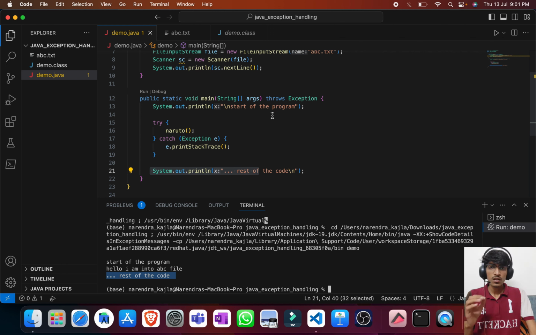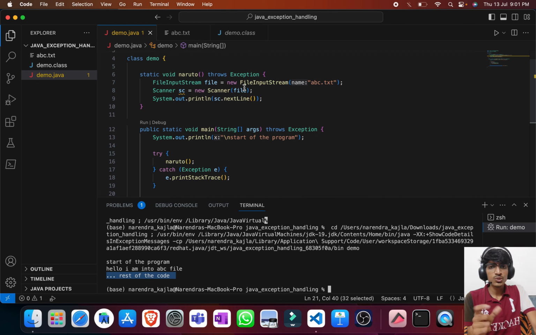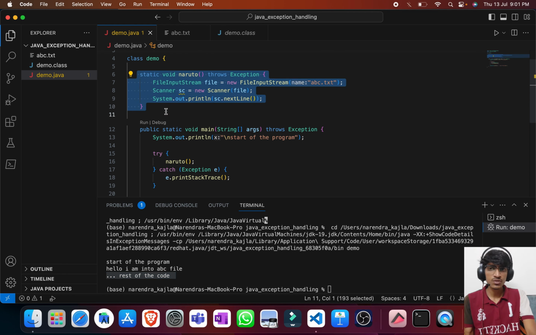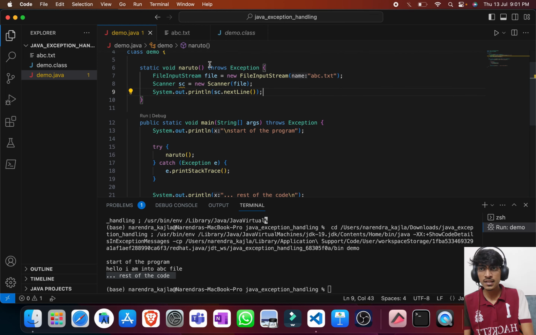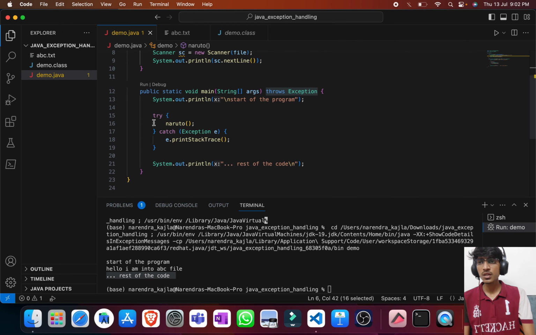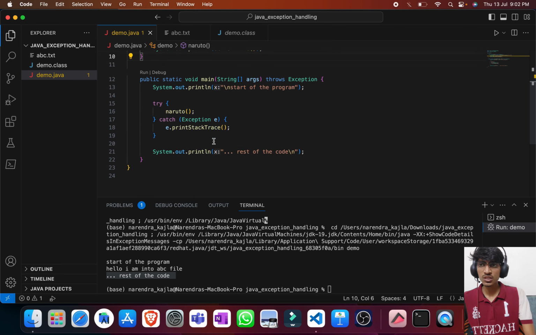Now what is the key takeaway from this example? That the throws keyword is used to declare the exceptions. So how is this helping the programmers? If I feel that my method may give some exception, I'll just declare the exception. Now if some other programmer is working on the same file, then they can handle this declared exception at some other part of the code according to their requirement. So that is the main use of the throws keyword, that it will actually pass the exceptions to the caller method,